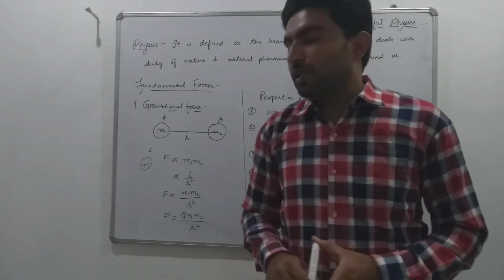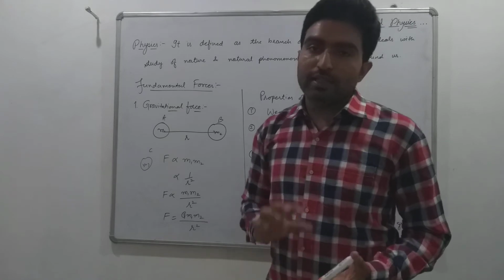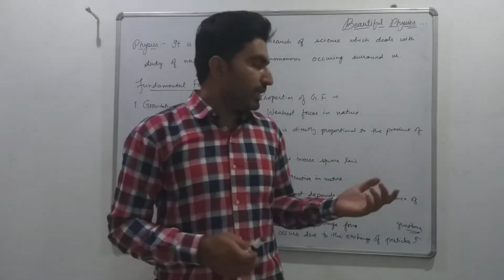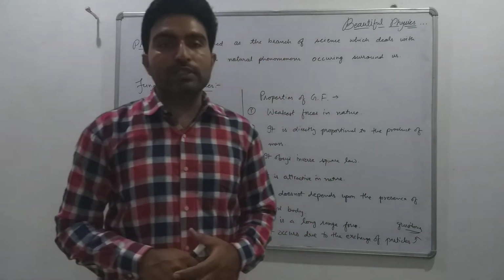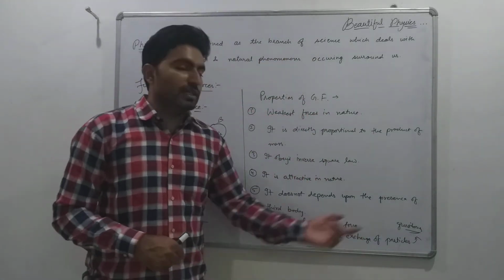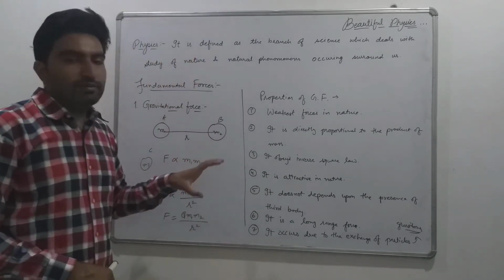Gravitational force occurs due to the exchange of particles. All the forces occur in nature due to the exchange of particles, and here in case of gravitational force, the exchange particles are gravitons. Okay, so guys, this is all about our gravitational force.